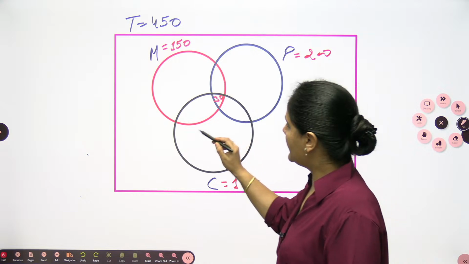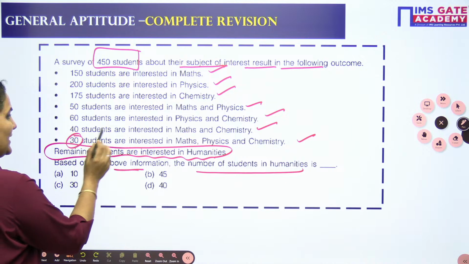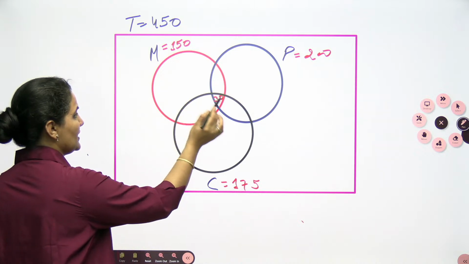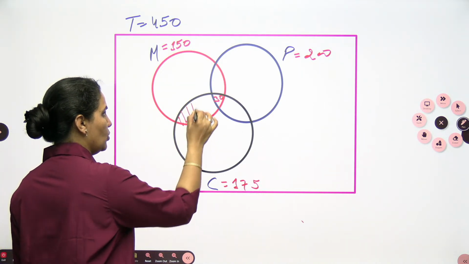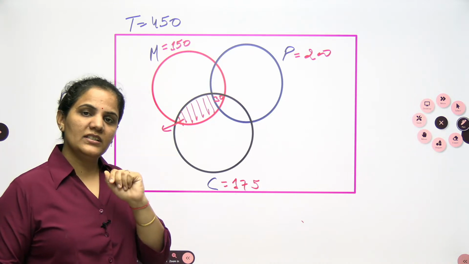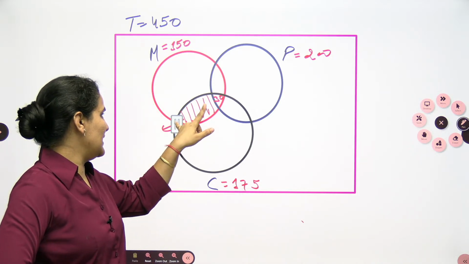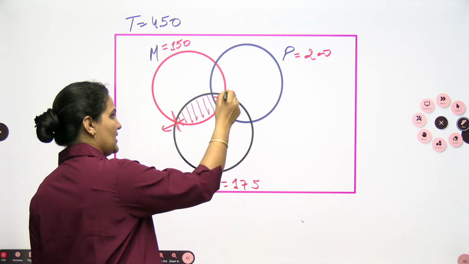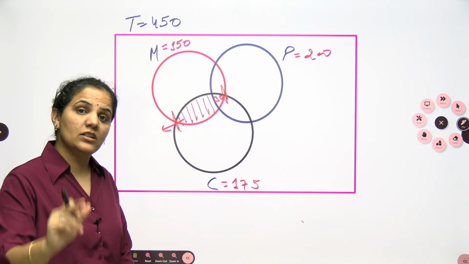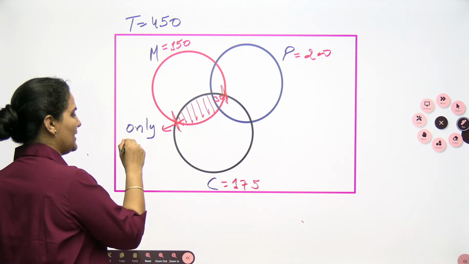So here this is the 30. Okay, we are having one more thing. What is the difference of 2? So maths and chemistry is 40. If you are looking, this is maths and this is chemistry. So this is the way you need to approach the Venn diagram. Just this is a very important point you need to remember always. If the question is saying maths and chemistry, it is giving to me from here to here. But if in the question it is mentioned only maths and chemistry, it means you should remove this portion. So I am writing here only maths and chemistry.